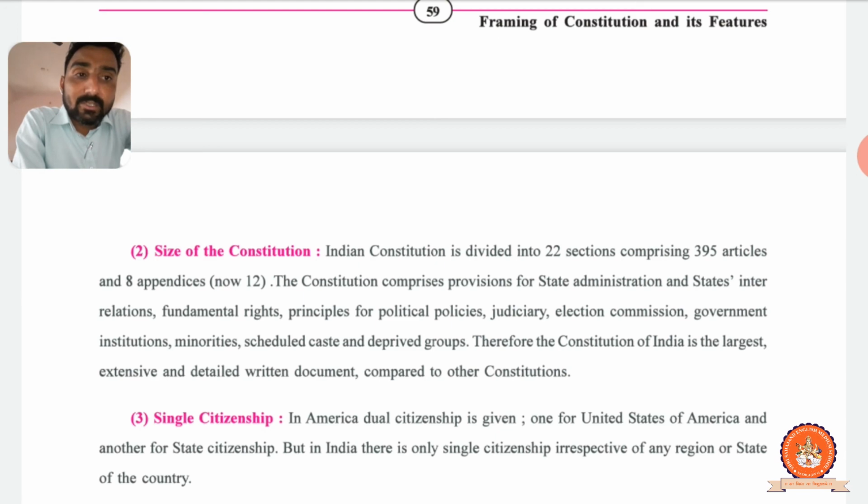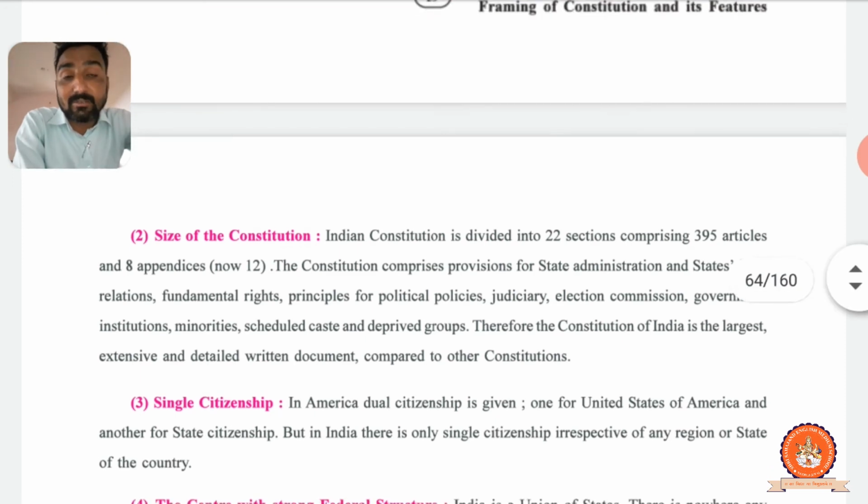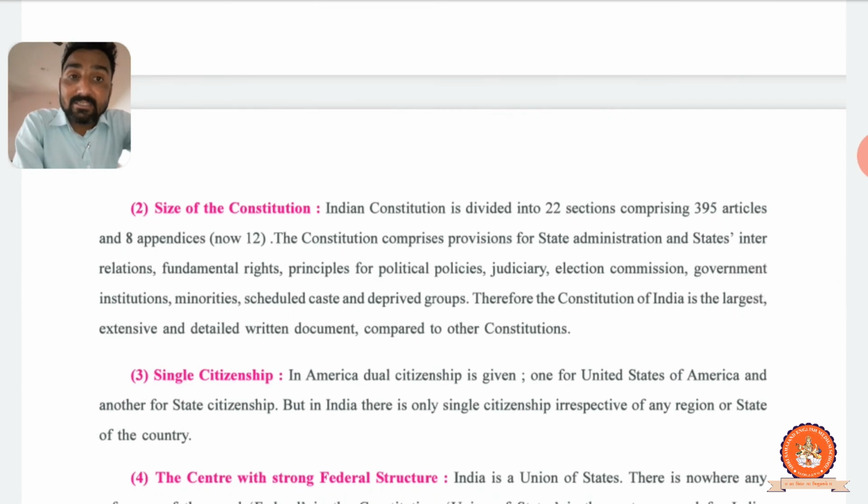Therefore, the Constitution of India is the largest, extensive and detailed written document compared to other constitutions. If I ask you why the Indian Constitution is very detailed and extensive compared to other constitutions, the answer is that the Indian Constitution is a lengthy, very large written document. It is divided into 22 parts, 395 articles and 12 schedules, right?